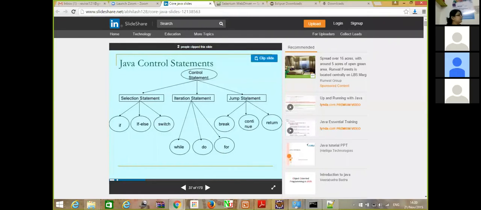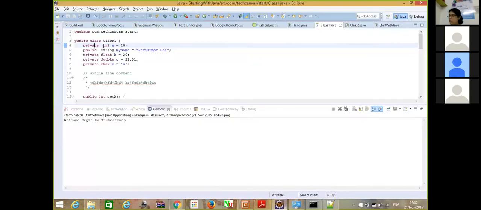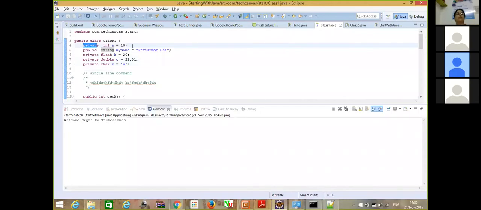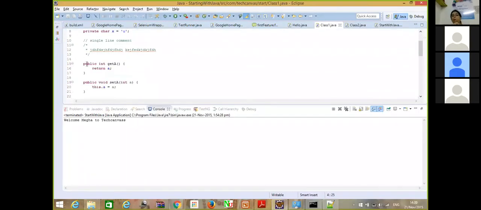All those things are data types, and those data types are used with these variables or attributes. So this is one attribute, then this is another attribute. It's a string one. Then this is a float. It's a double. It's a character. So these are all variables in Java, and this is a function in Java.